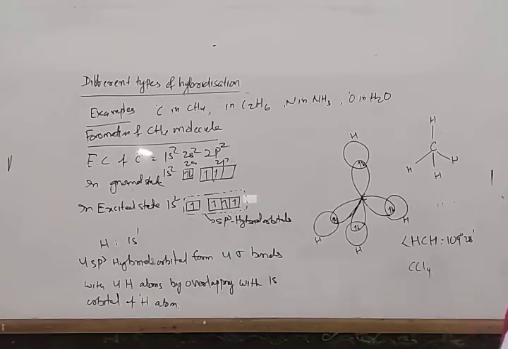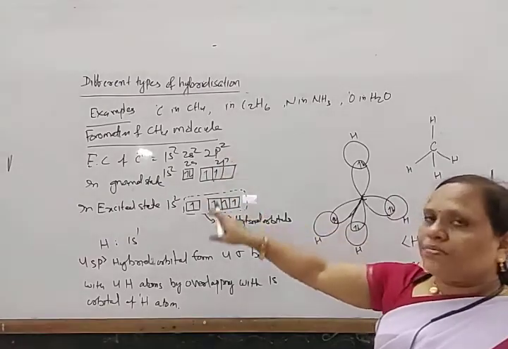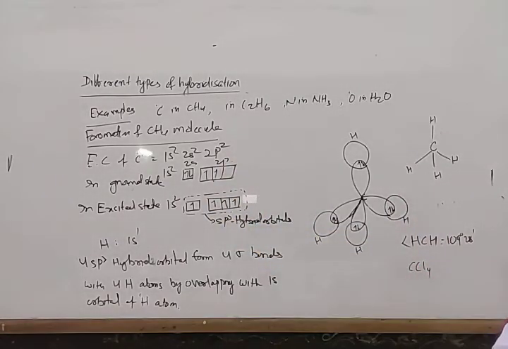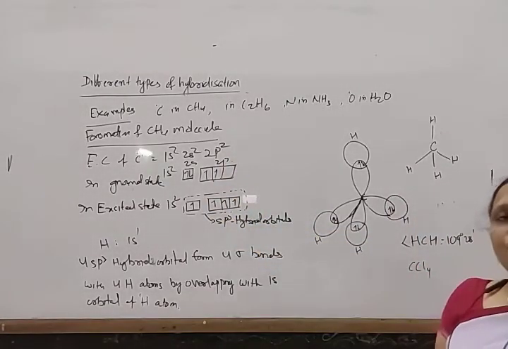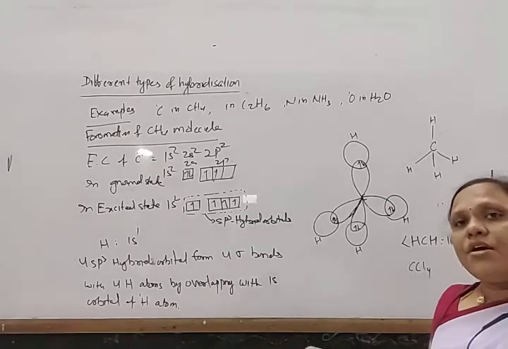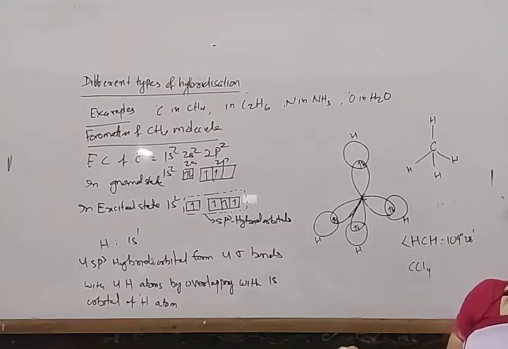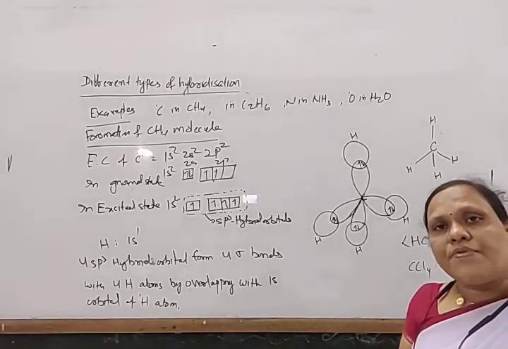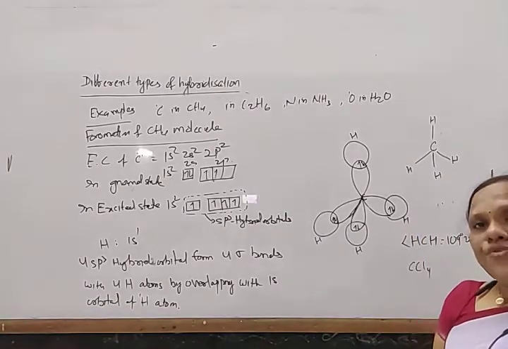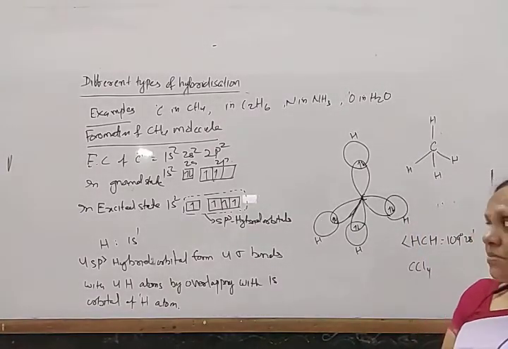And when we consider the formation of ethane, ethane forms in the same way, with the same electronic configuration. But what happens? One sp3 hybrid orbital of one carbon atom overlaps with the sp3 hybrid orbital of another carbon atom to form an sp3-sp3 sigma bond.